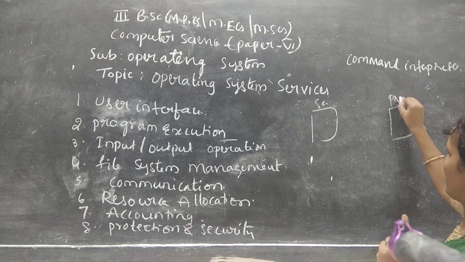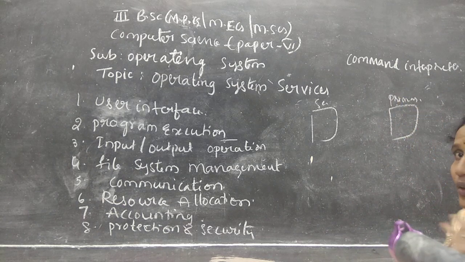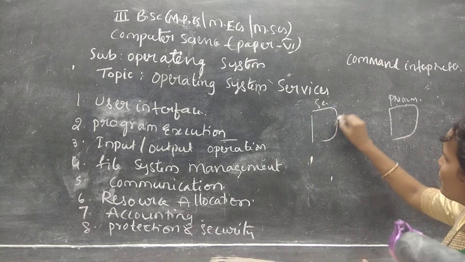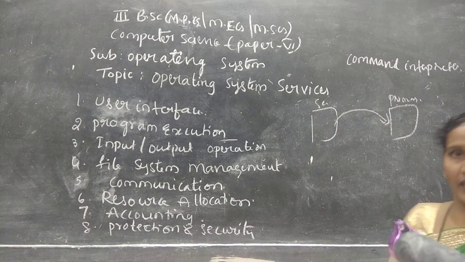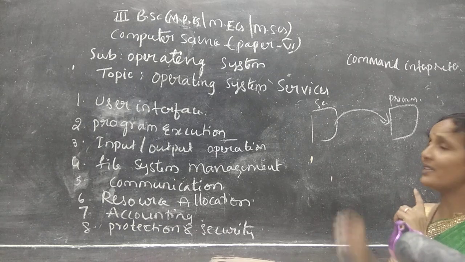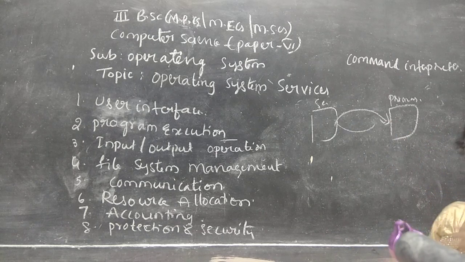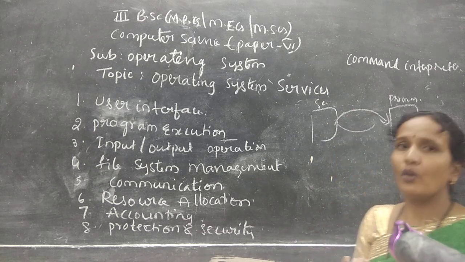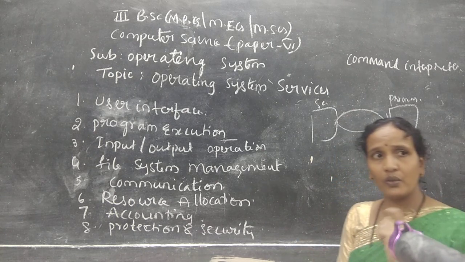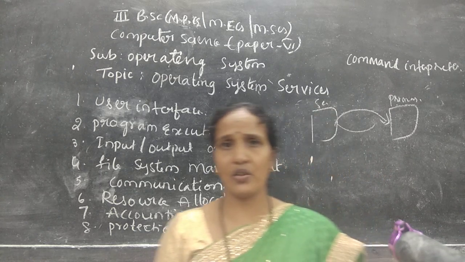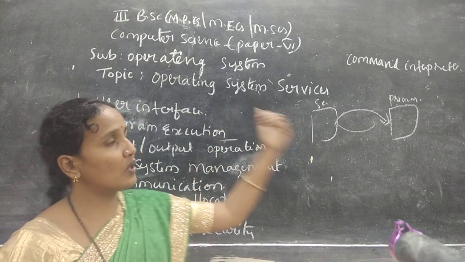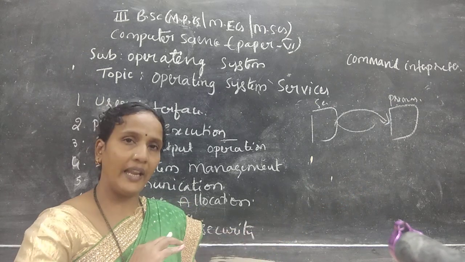In the primary storage. So whenever the user wants to execute a program, that program should be transferred from secondary storage to the primary storage for the execution. So who will do this job? The operating system will do this job. So it is also one of the services of the operating system. Whenever the user requests a program execution, the operating system should load that program into a processor and execute it.